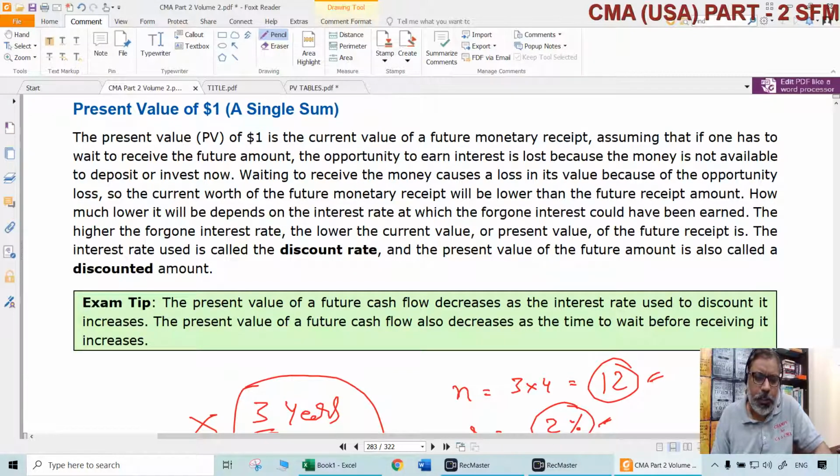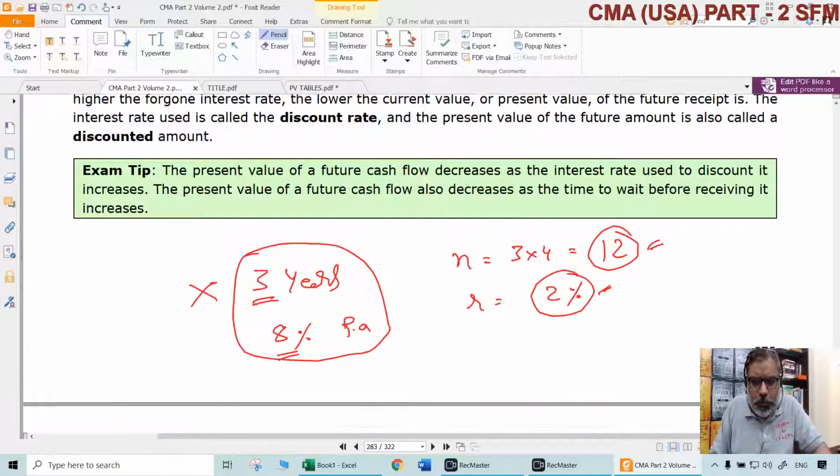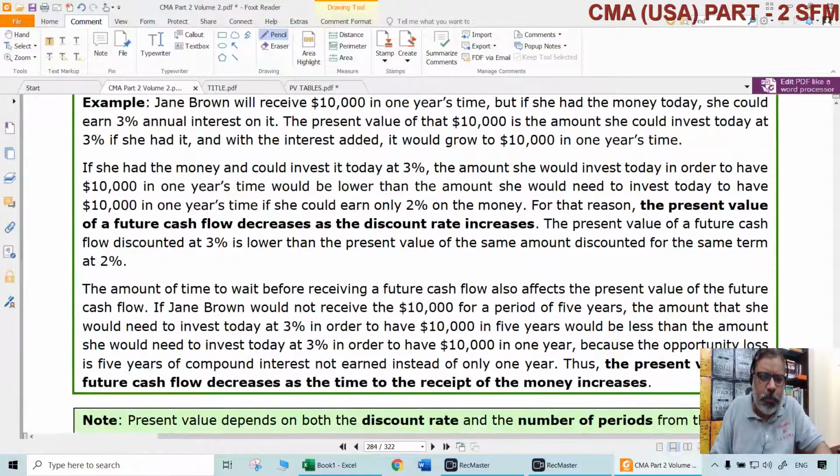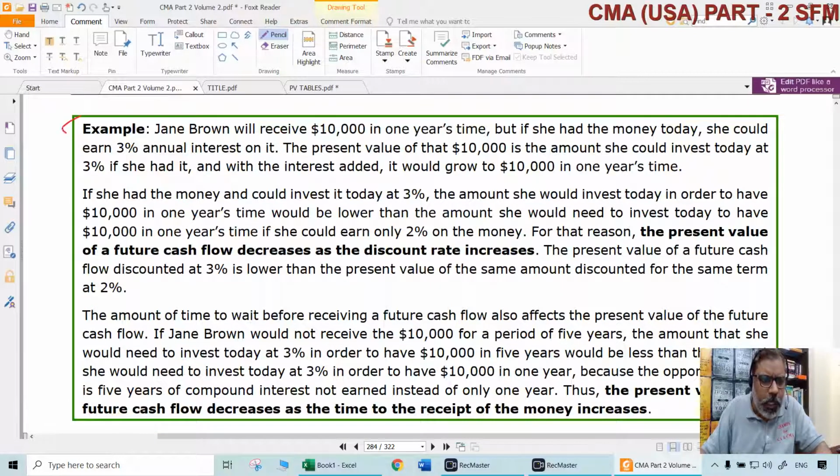Now, that is the application of present value. Simple logic. So, how to get a single sum present value? That means if you receive some amount after some time, what will be the present value of it now? So let us look at this example. Let us say Jane Brown will receive $10,000 in 1 year's time. If it is 1 year's time, how much will be the present value of that? That will be less than 10,000 naturally, because we are discounting.